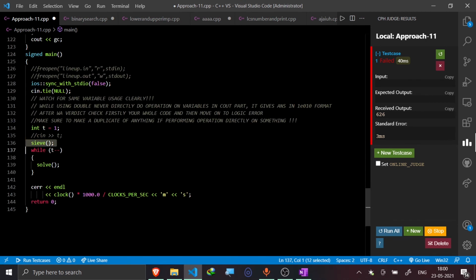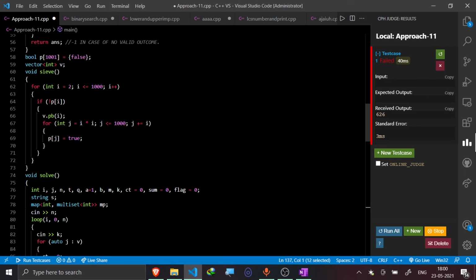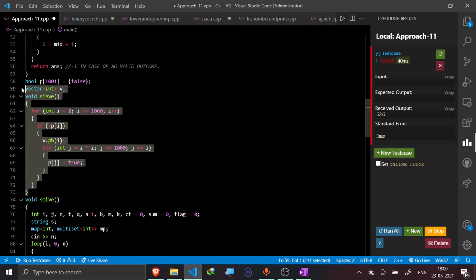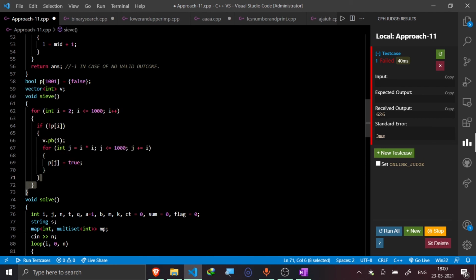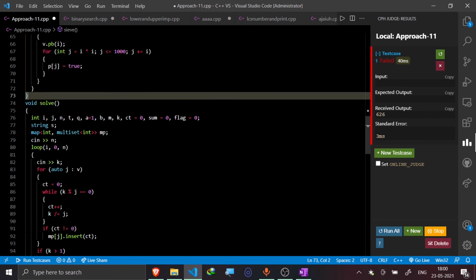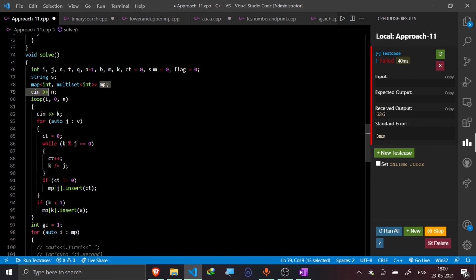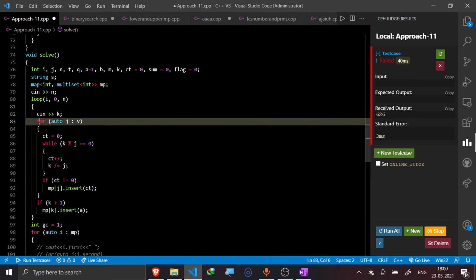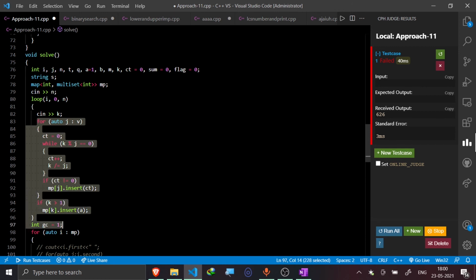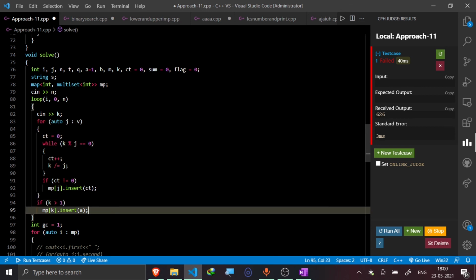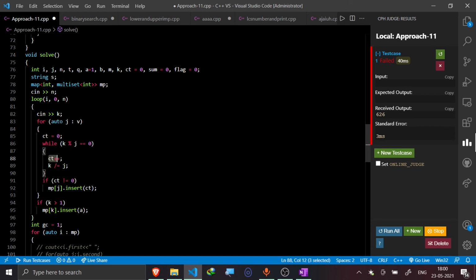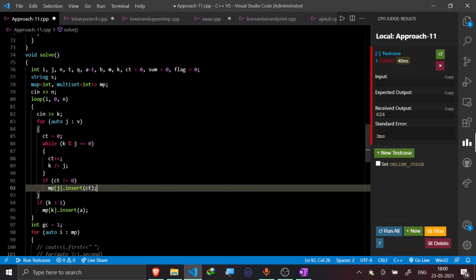I'm calling this C function from the main function, and I've already said that I'm calculating the first prime numbers in the range 1 to 1000, and then I'm creating this map, and then I'm taking input. This function is just to check all the prime numbers whether each is a factor in the given number, and I would add that in the CT variable, and then insert this in the multiset.